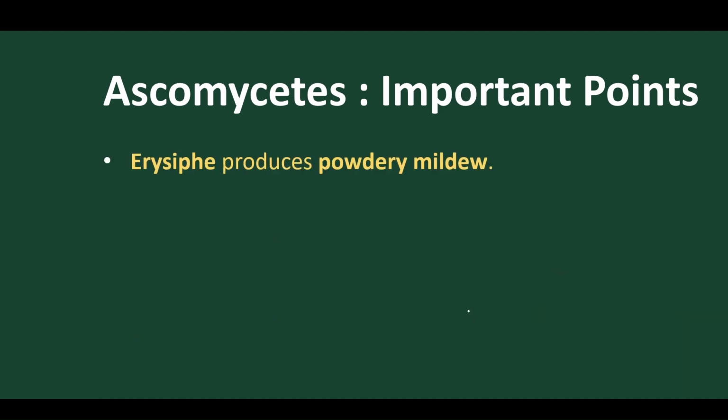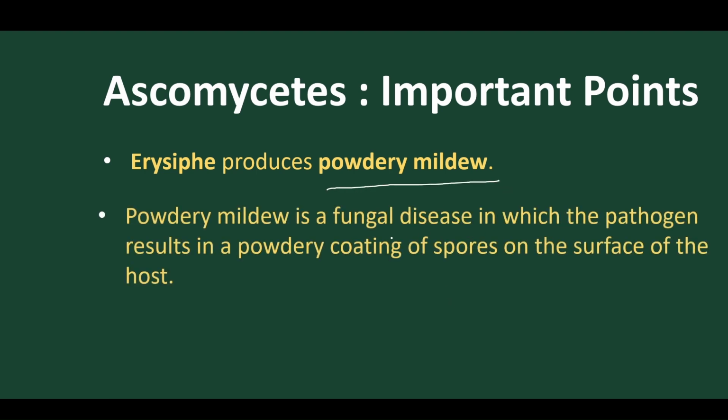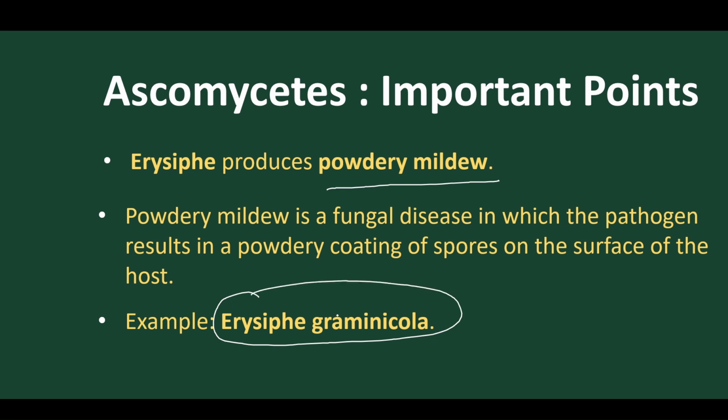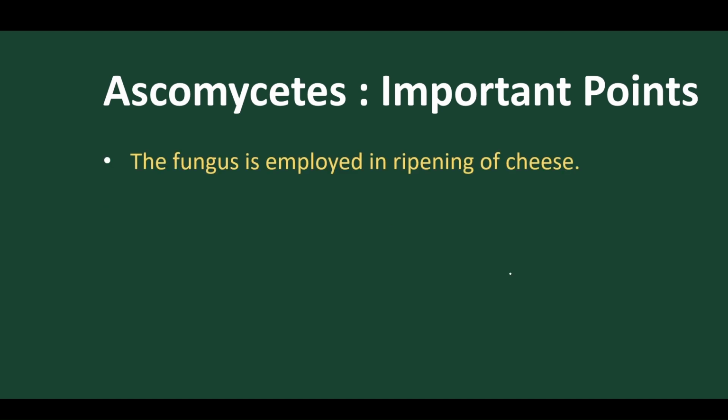Got it? Erysiphe is a type of Ascomycetes that causes powdery mildew in most products, the best example being Erysiphe graminis. In grams and others, we find this disease present.